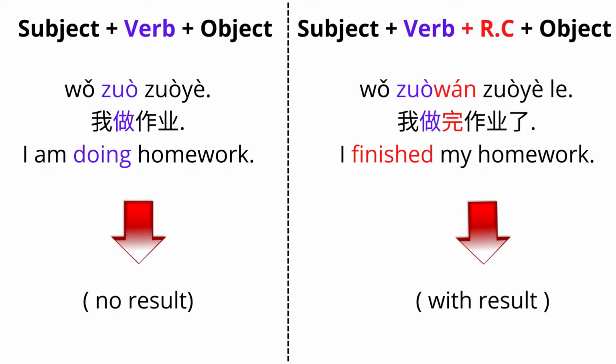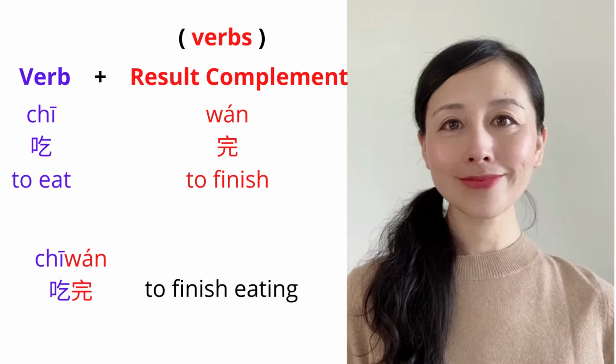Another sentence, subject plus verb plus result complement plus object. I finished my homework. 我做完作业了. The action is finished with result.